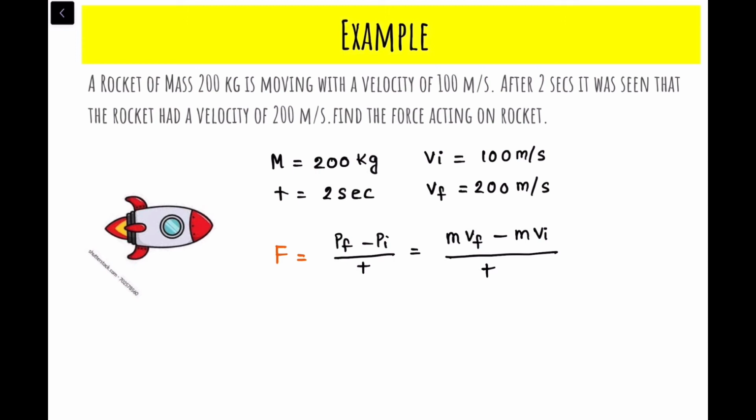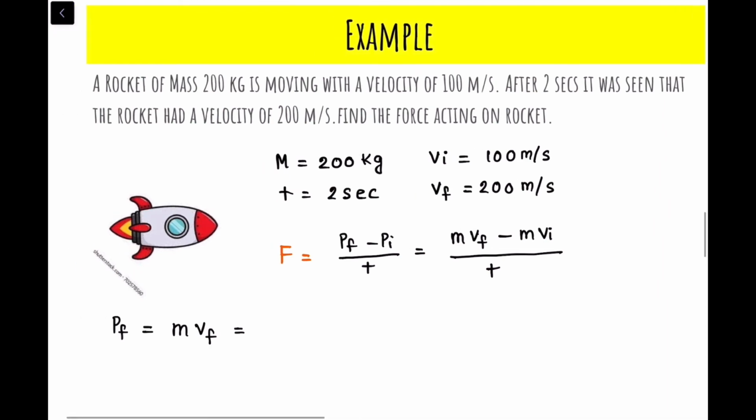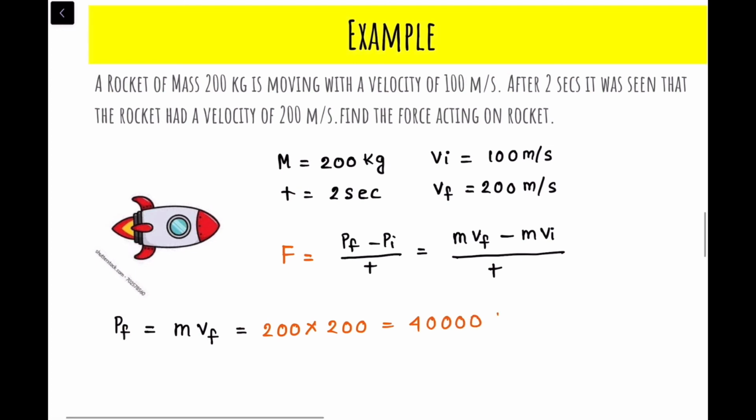So what is the final momentum? The final momentum is mass into final velocity. So this will be equal to how much? What is the mass? 200, right? What is the final velocity? 200, right? So this will be equal to 40,000 kg meter per second.